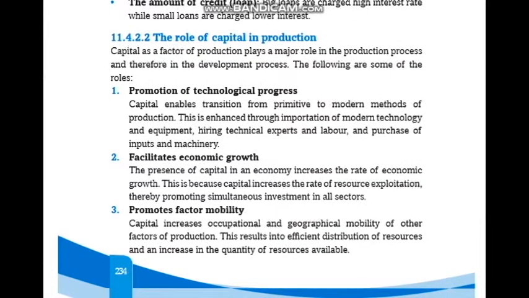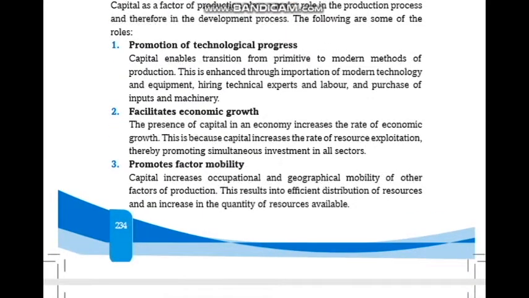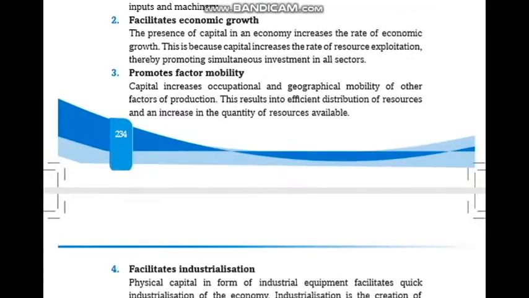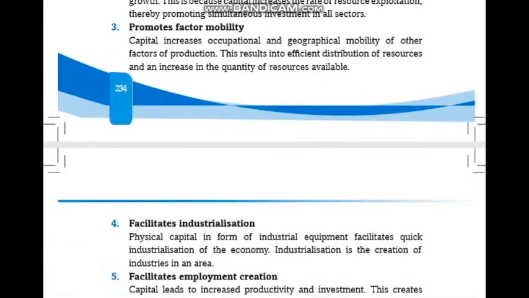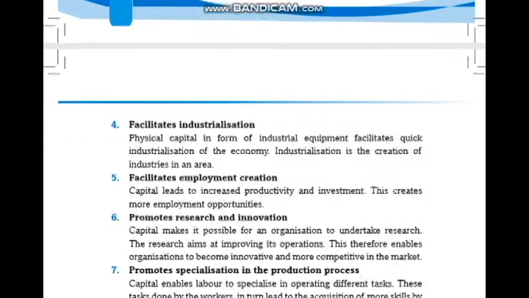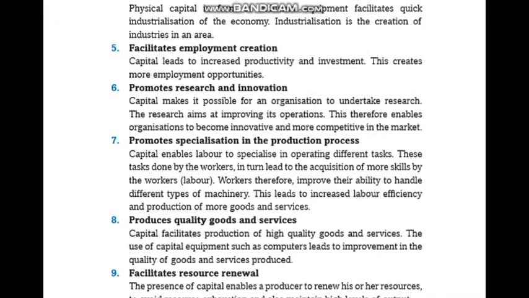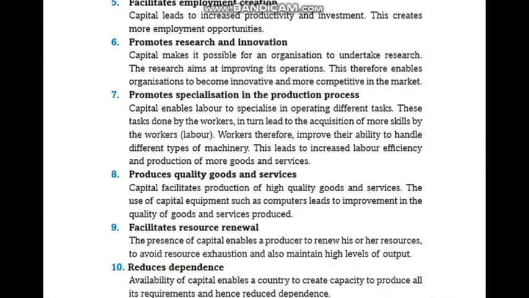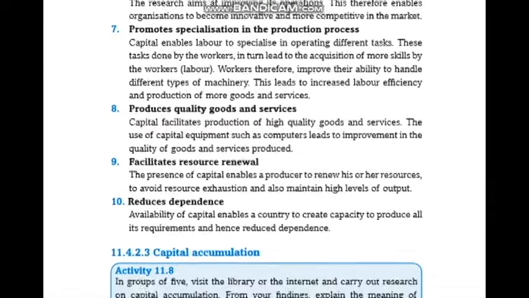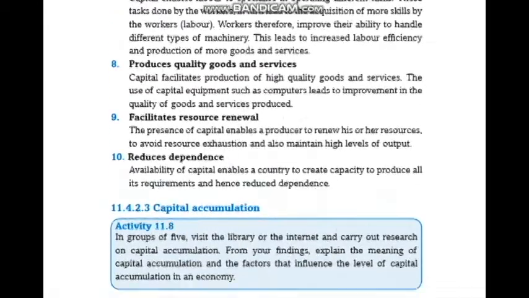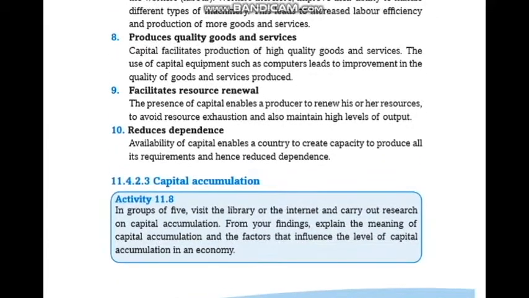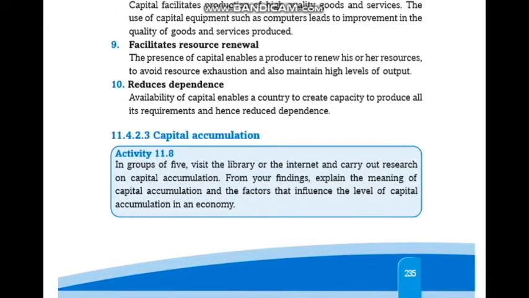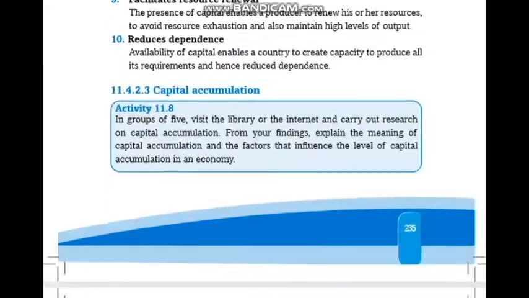What are the roles of capital in production? The following are some of the roles. Promotion of technological progress, which facilitates economic growth, promotes factor mobility, facilitates industrialization, facilitates employment creation, promotes research and innovation, promotes specialization in the production process, produces quality goods and services, facilitates resource renewal, and reduces dependence. That is the role of capital.